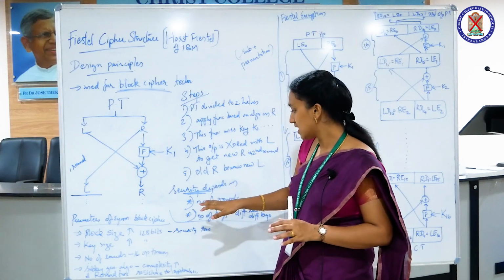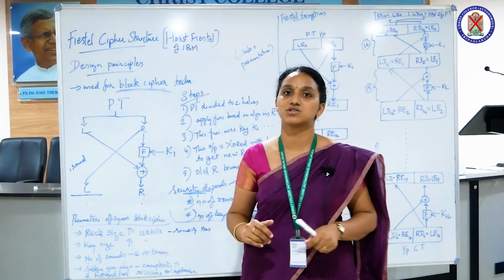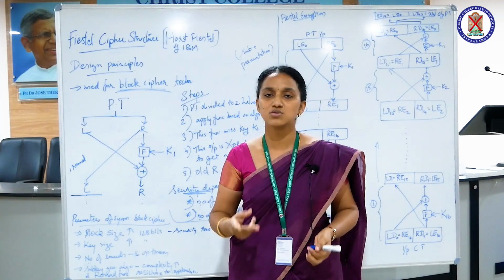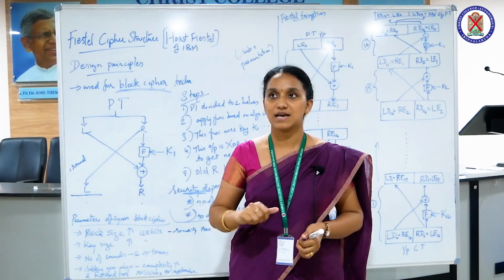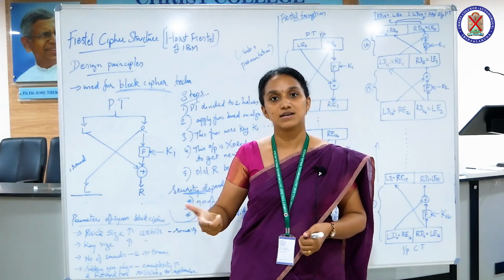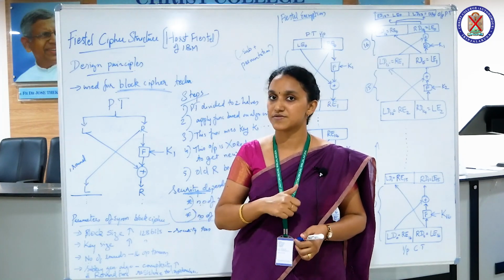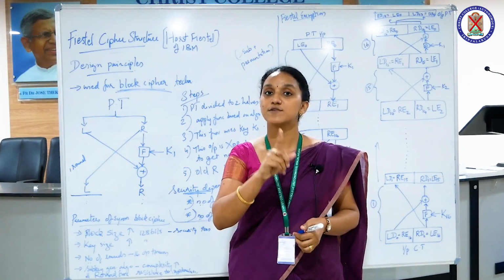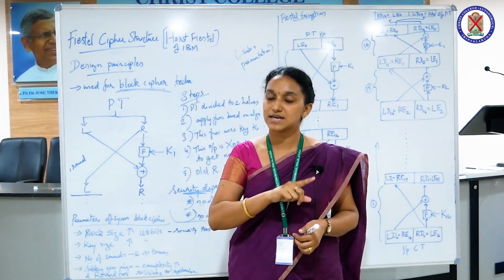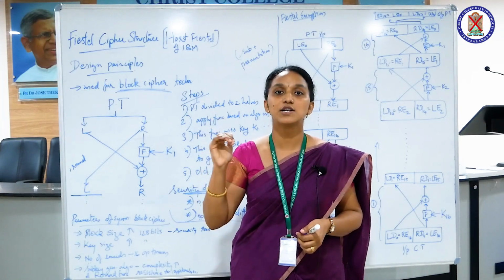Now let's see how the security can be measured in such structures. There are just two aspects. One is the number of rounds. As the number of rounds increases, the complexity increases, right? The second one is the number of keys. As I have already said, in the first round you use K1, and in the second round you use K2. That is a different key. The keys are not repeating.